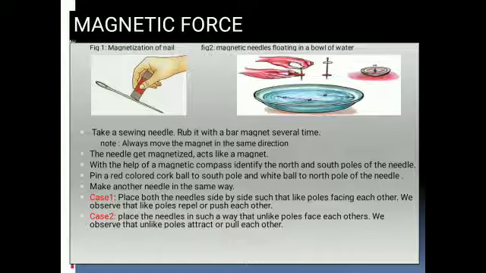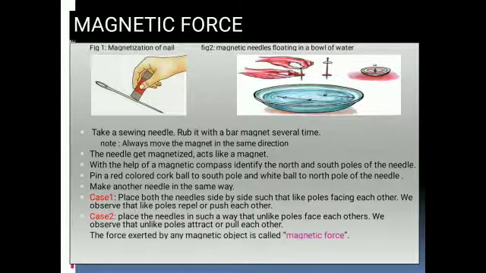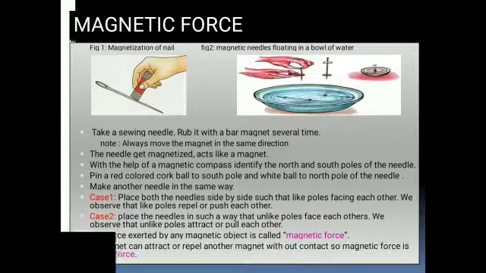Now, is there any contact between the needles? No. What is this force called? Here the needles are acting as magnets. That's why the force between these two magnets is called magnetic force. What is meant by magnetic force? The force exerted by any magnetic object is called magnetic force. The magnetic force is also called field force.